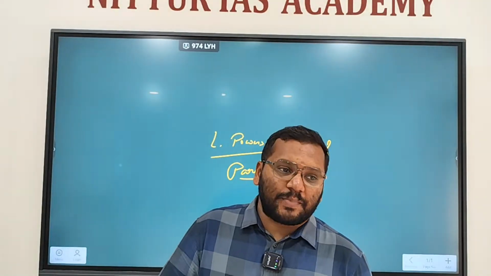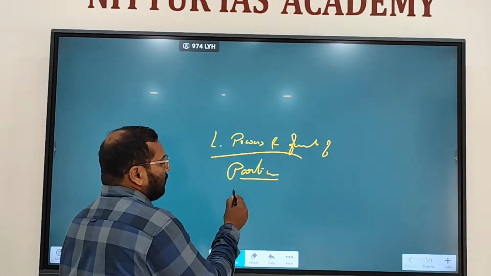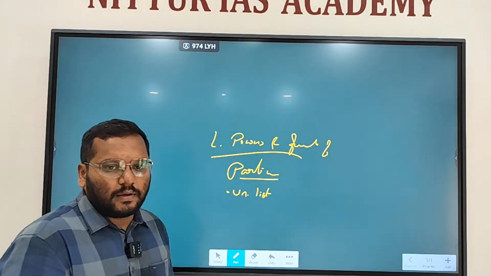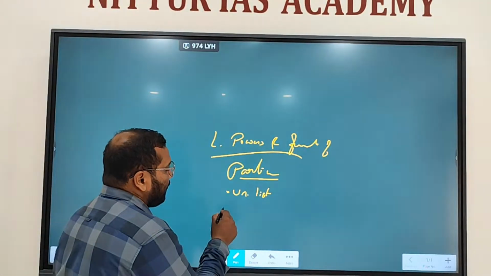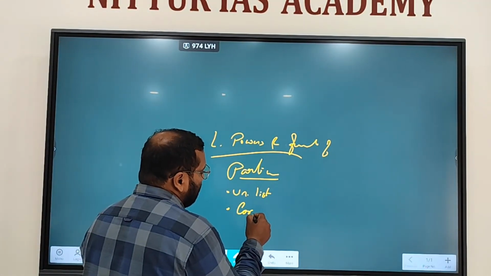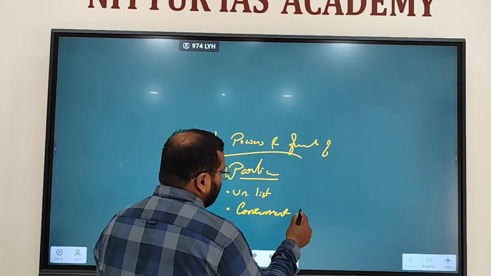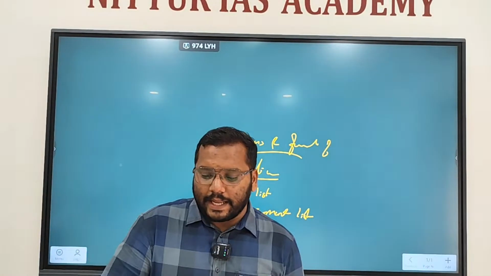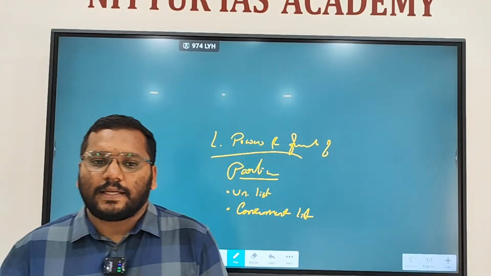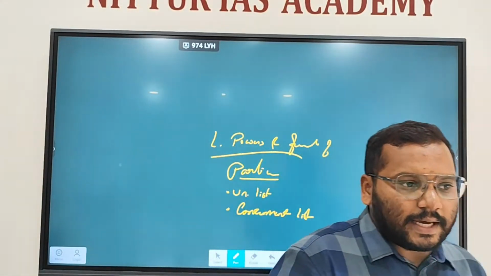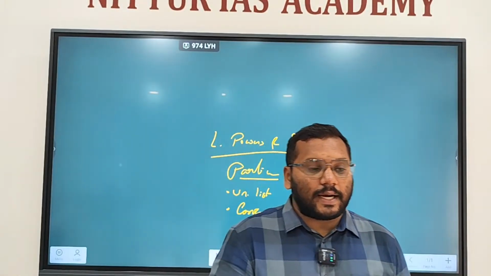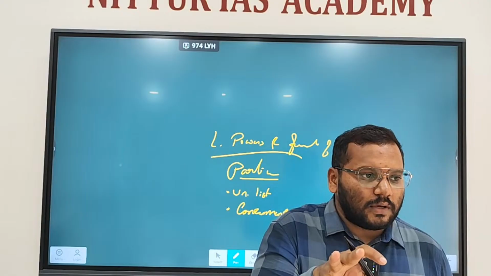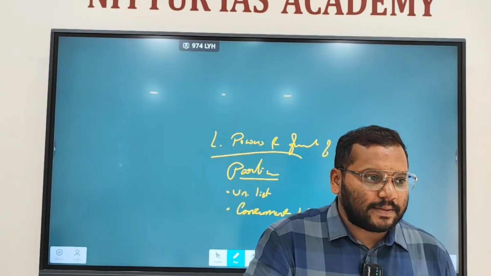So Parliament has power to make laws on union list, right? And it can make laws on concurrent list. Parliament can make laws on union list as well as concurrent list. What happens if concurrent list? What do you mean by concurrent list? It is on the subjects. Why were the subjects divided into 3 lists?